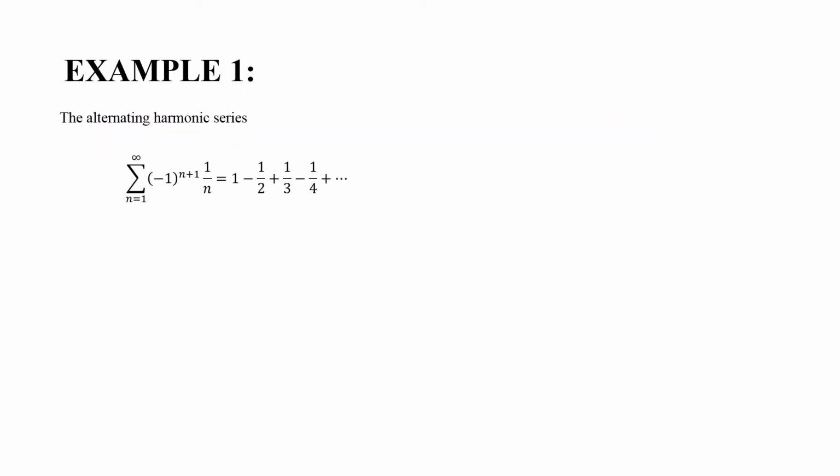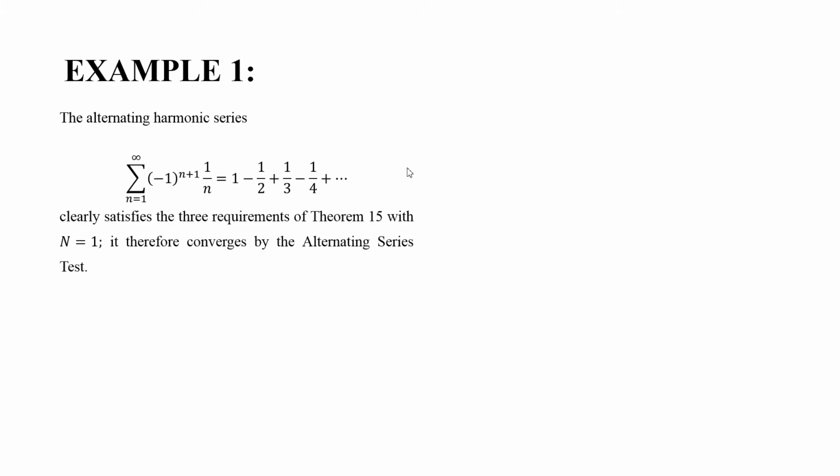Okay, so all the un are positive, that is 1 over n, which is positive, and un are non-increasing eventually, and un approaches 0 as n approaches infinity. So all three conditions are satisfied with n equal to 1. So it therefore converges by the alternating test.